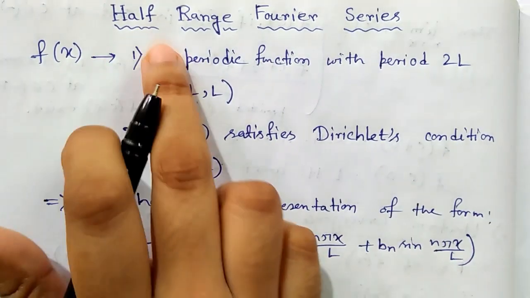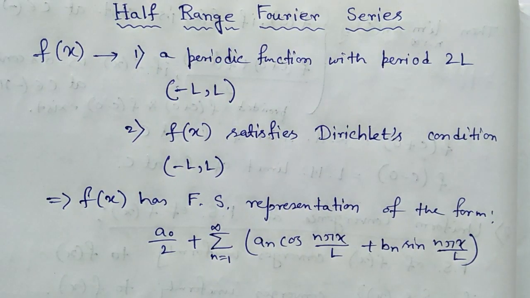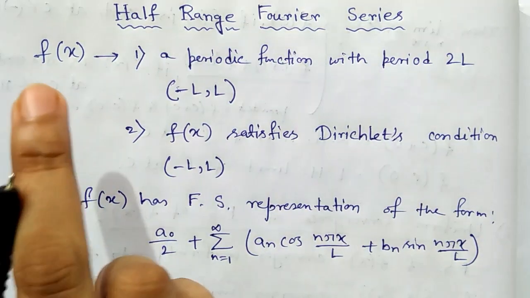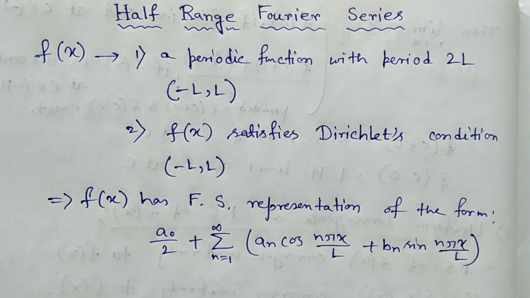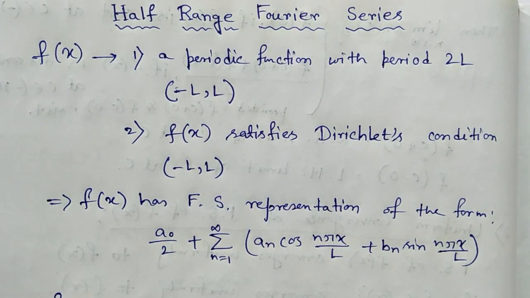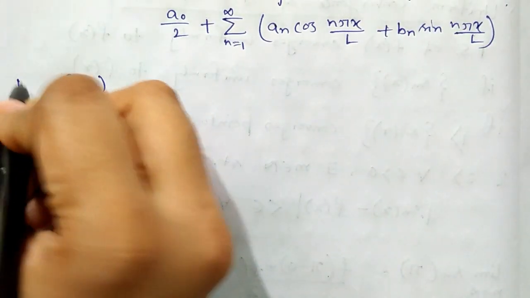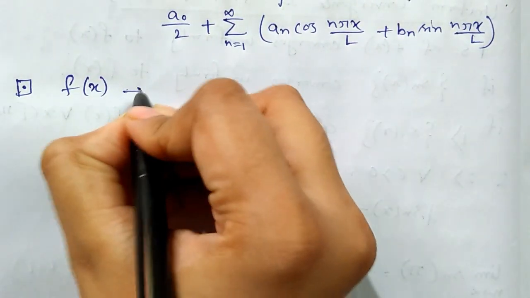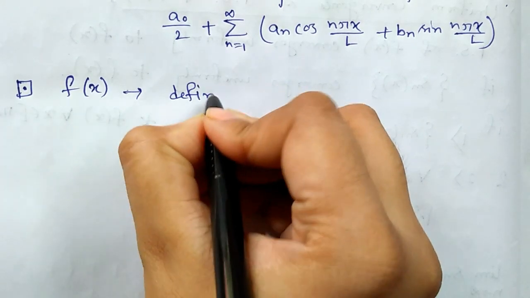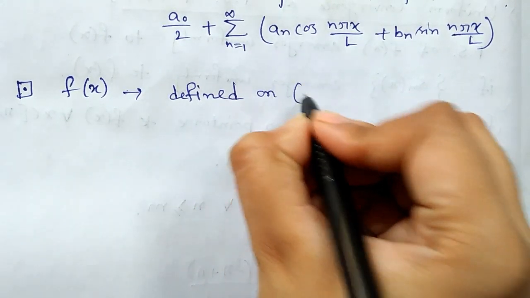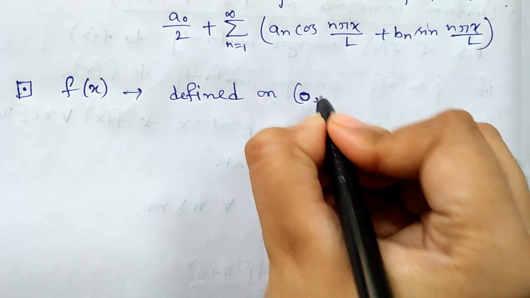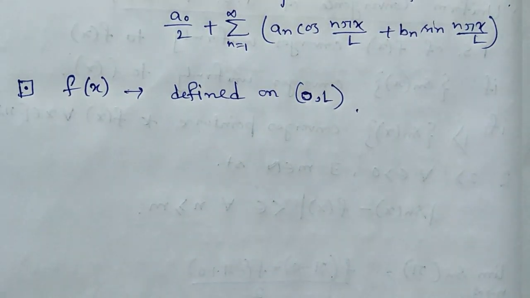Now, in case of half-range Fourier series, our given function f(x) is defined on the interval (0, l), in this half section.